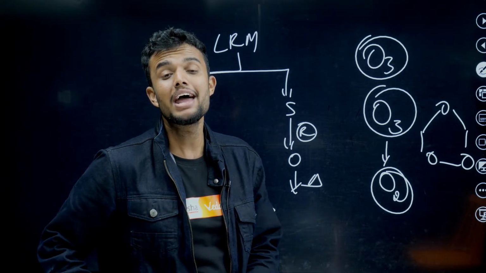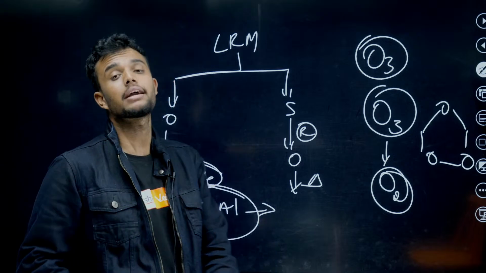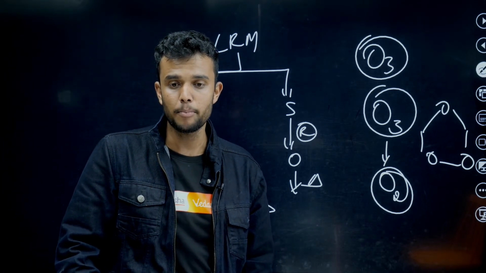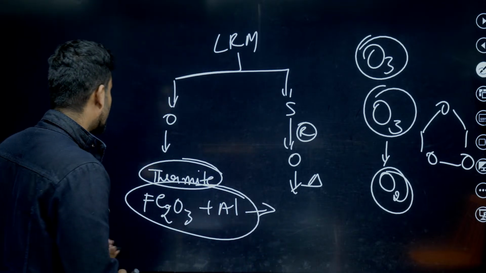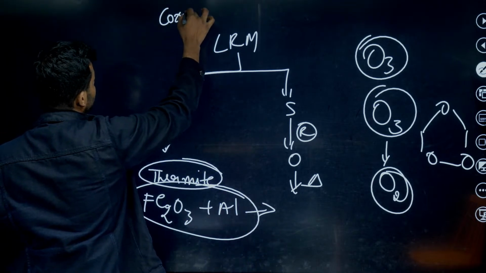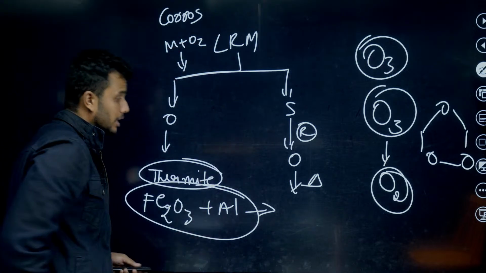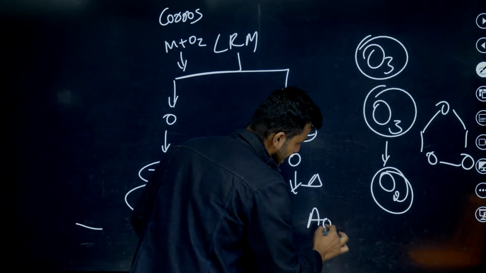Then the very important corrosion topic. Corrosion is very important. Whenever a metal reacts with oxygen, it forms a new surface, metal oxide. That Ag2S is there, very important.